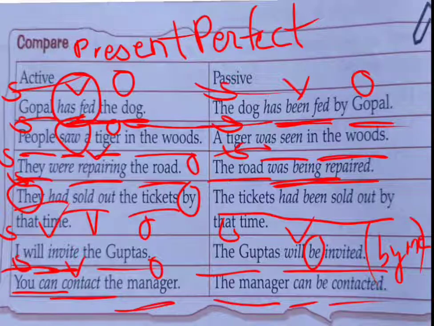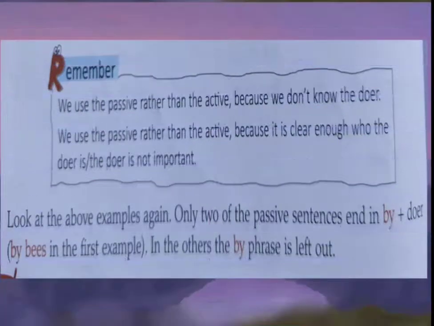Yes students, I hope that you understand what is subject, what is verb, what is object. We have already learned this before in elements of a sentence, and I hope now it's very clear and easy for you to understand subject, verb, object, and which tense your verb is showing. Remember, we use the passive rather than the active because we don't know the doer, or because it is clear enough who is the doer, or the doer is not important.